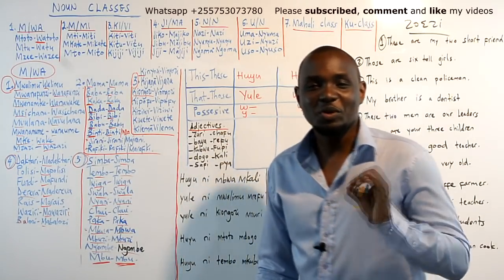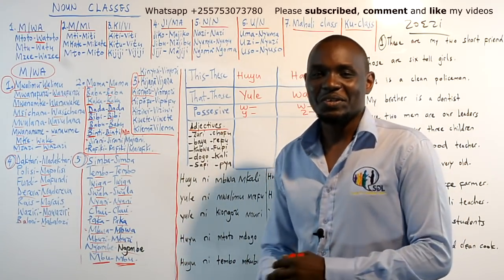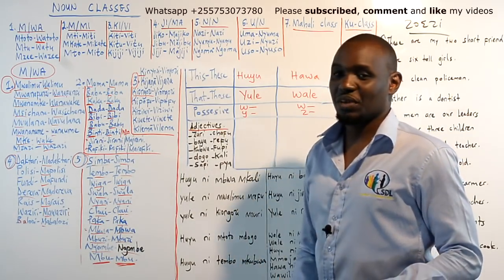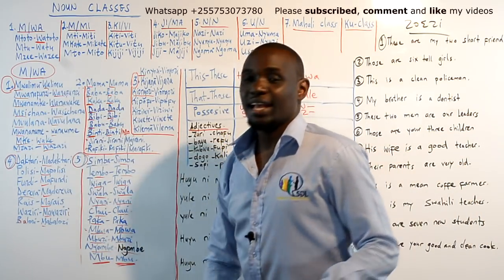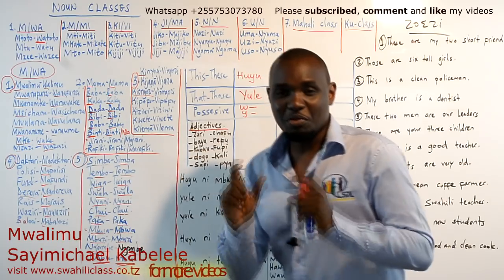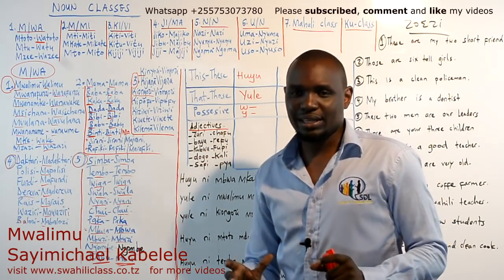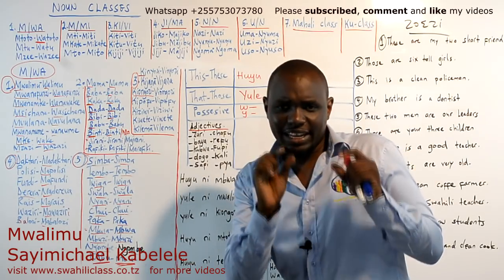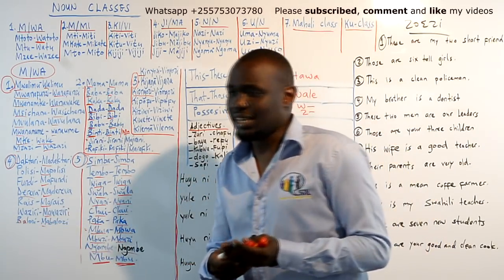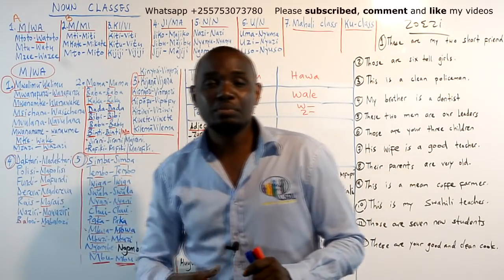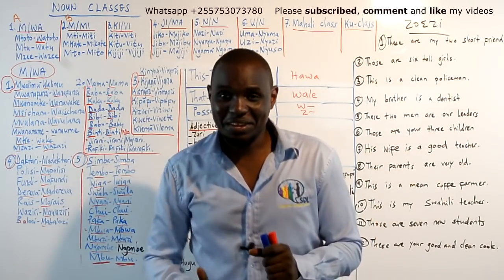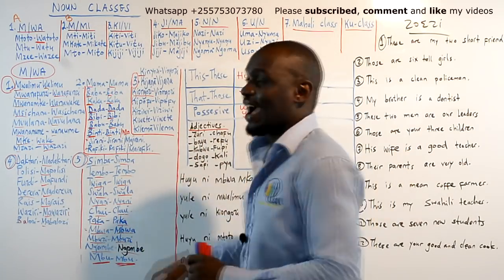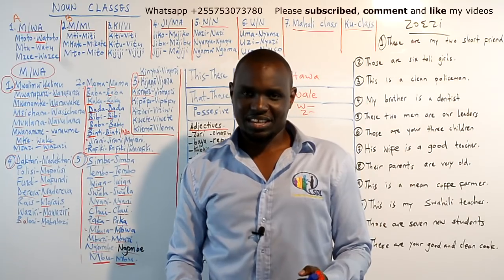Habari, karibu kujifunza Kiswahili. Leo tunaendelea, we continue. Tunaendelea kujifunza noun class. Tunaendelea kujifunza mwa noun class. You remember in mwa noun class part 1, I introduced a little bit about the whole noun class, and I said group A has the names of people and animals and birds, of course, and group B are the names for things.